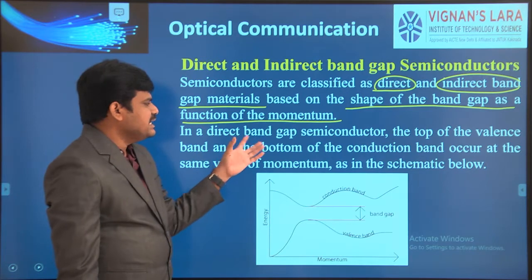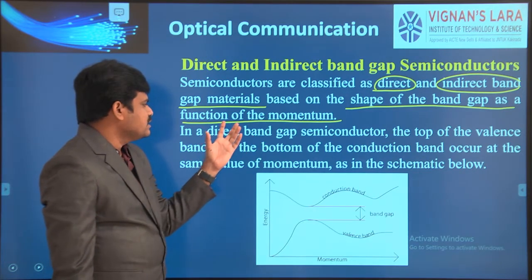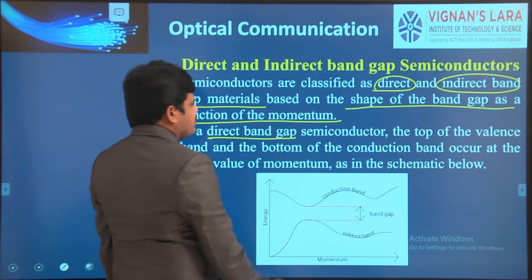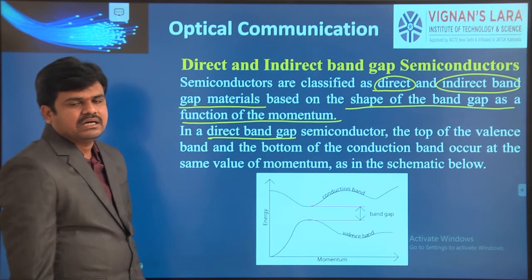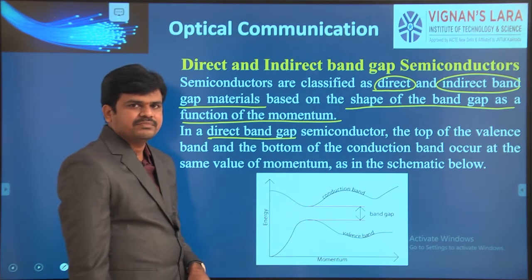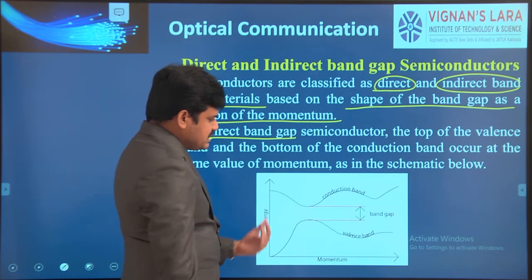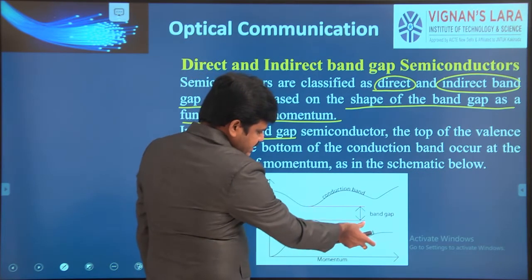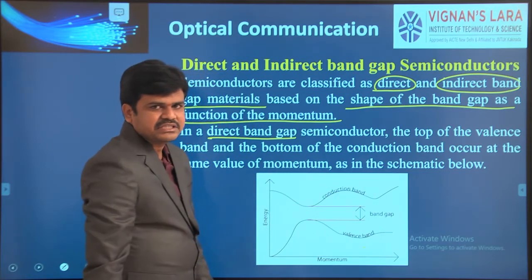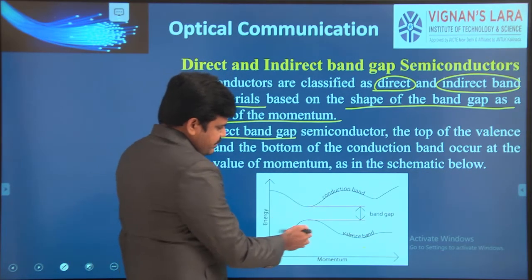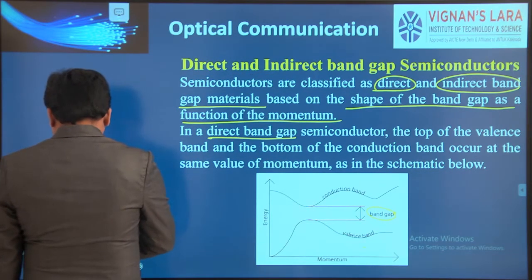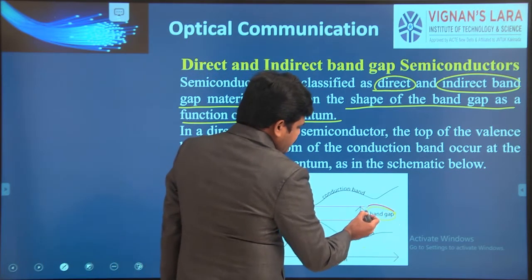So what is a direct band gap semiconductor material? You can see there is a figure here. There is one band, the valence band, and there is another band, the conduction band. These two are separated by the band gap.